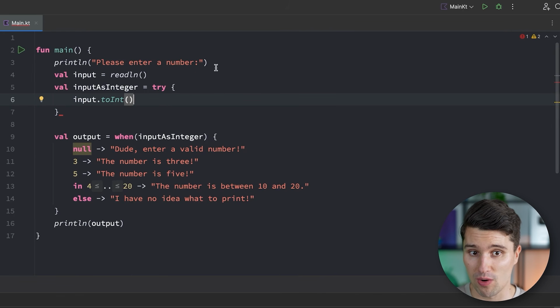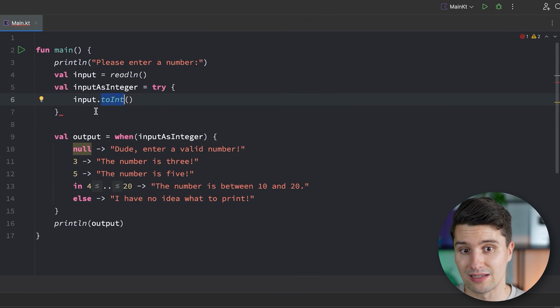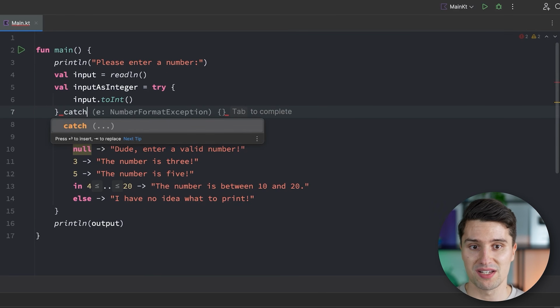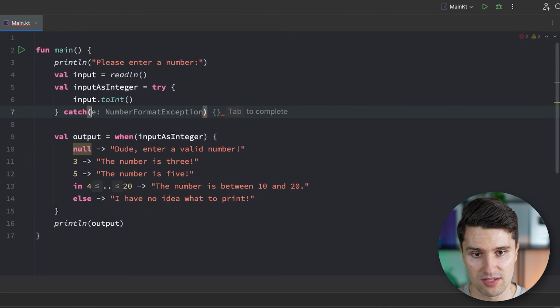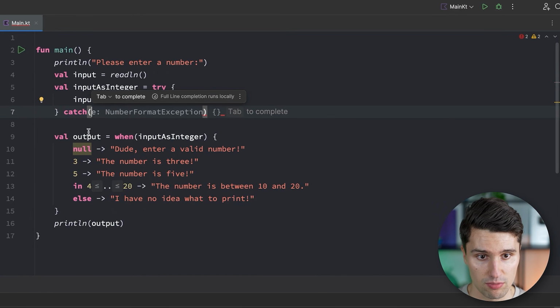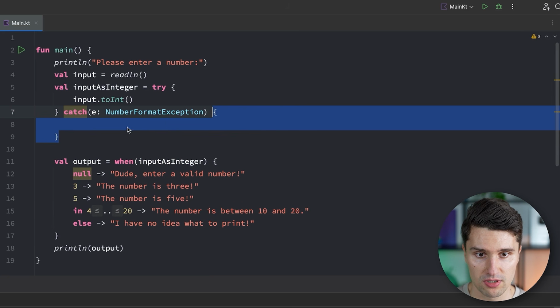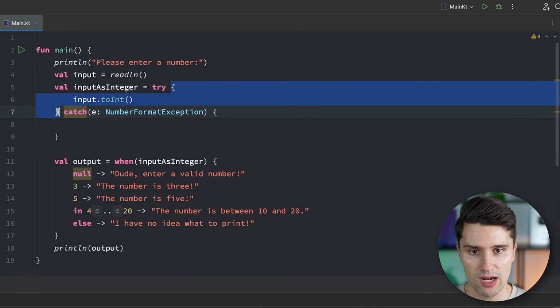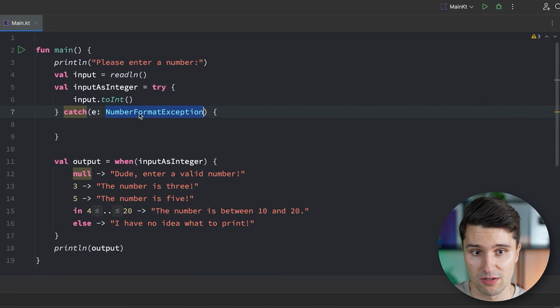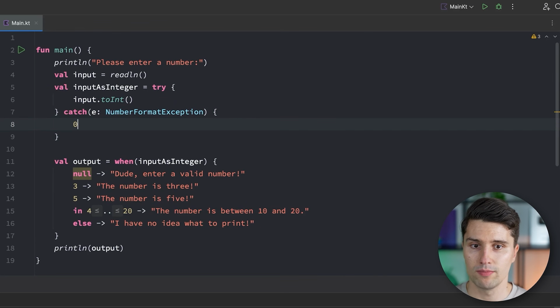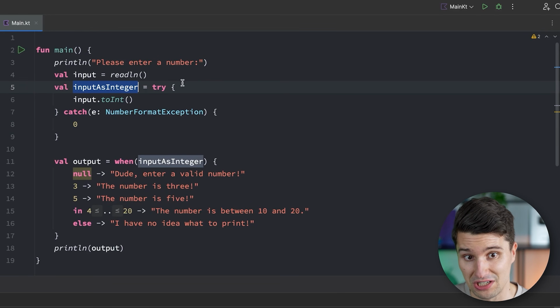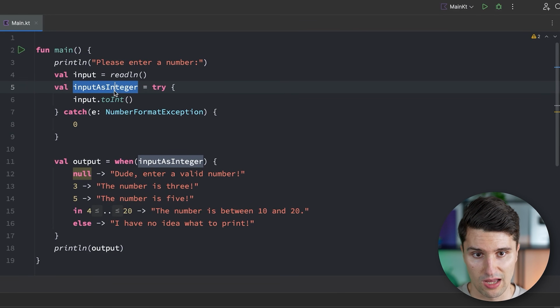I want to try something, I want to try parsing that to an integer, but in case an exception is thrown, we can catch it with this catch block that must come afterwards after this try block. So this catch block here, we want to catch number format exceptions. The AI is already suggesting that. So number format exception, and then here, this code is now executed if any code inside of this try block actually throws a specific number format exception. Then we could say we map this to some kind of default value. So that of course must be an integer now because we also want to have an integer in the end. But now we still have a non-nullable integer.